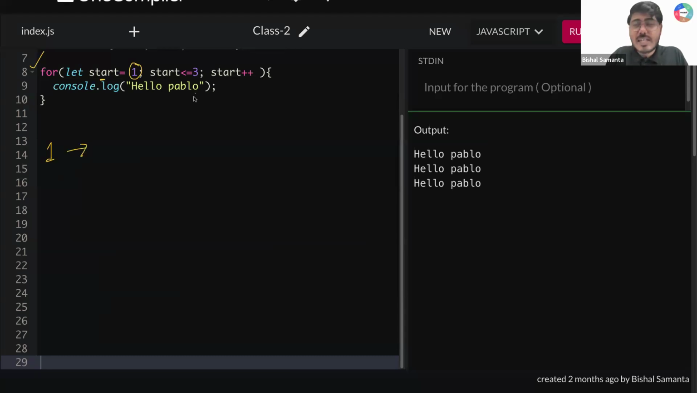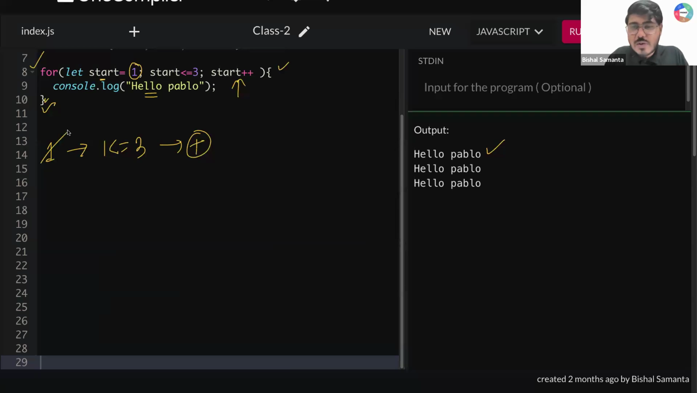What is my first condition? First condition is that 1 less than equal to 3. Is this true? Yes, it is true. So if I'm getting true, what I have to do? I have to run from here to here. Console.log hello Pablo. So first time I'm getting hello Pablo. So once I'm done with everything, I'm coming at the end. After that, I need to increment this, start plus plus.